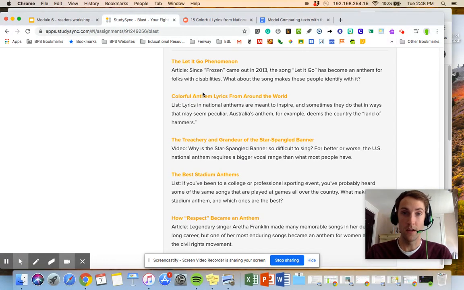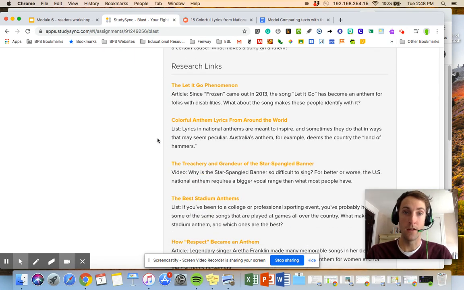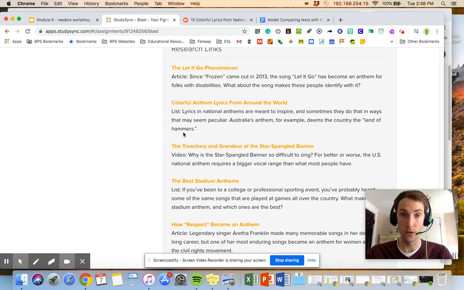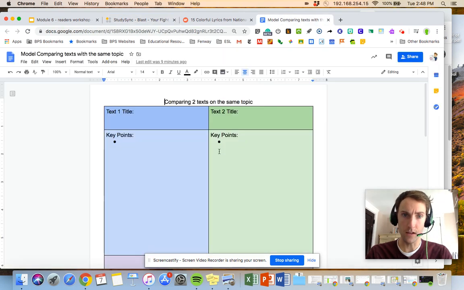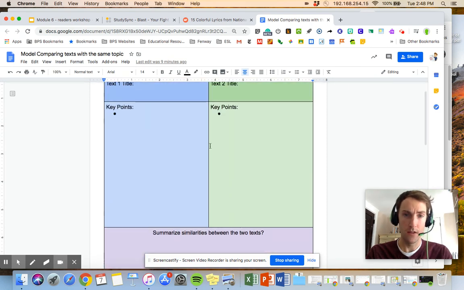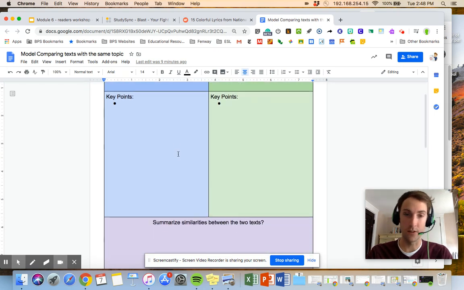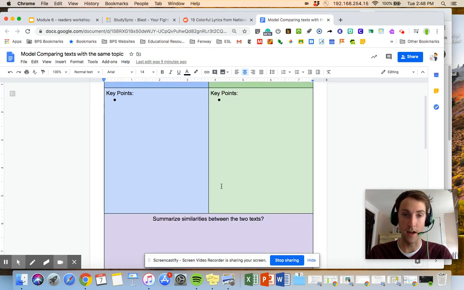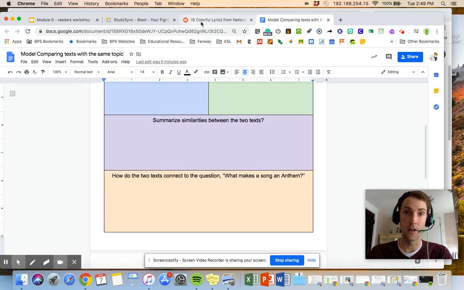So these 5 links take you to websites that are connected to what you read in this article. And so today I'm going to ask you to choose 2 of these websites. It can be any of the 2. And then you are going to complete this graphic organizer that's going to help you to compare them. This will help you practice that annotation strategy, as well as just get you thinking about 2 texts and how they compare to the first article that you read. So kind of some high level stuff here.